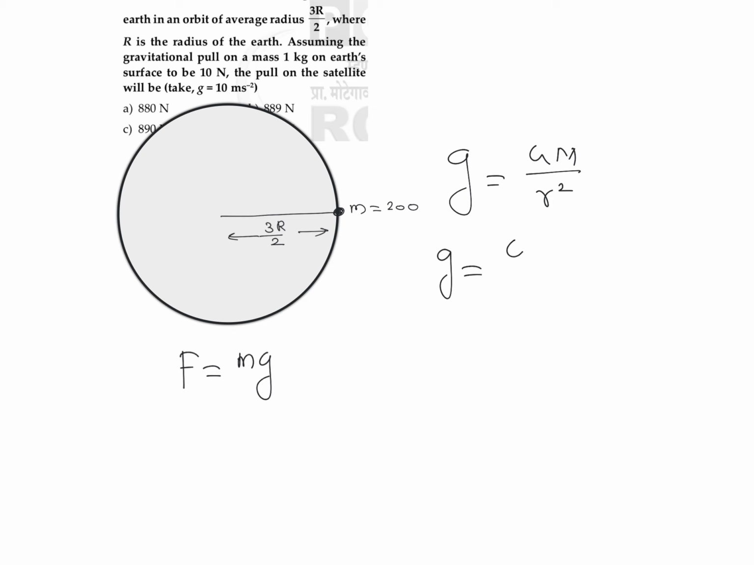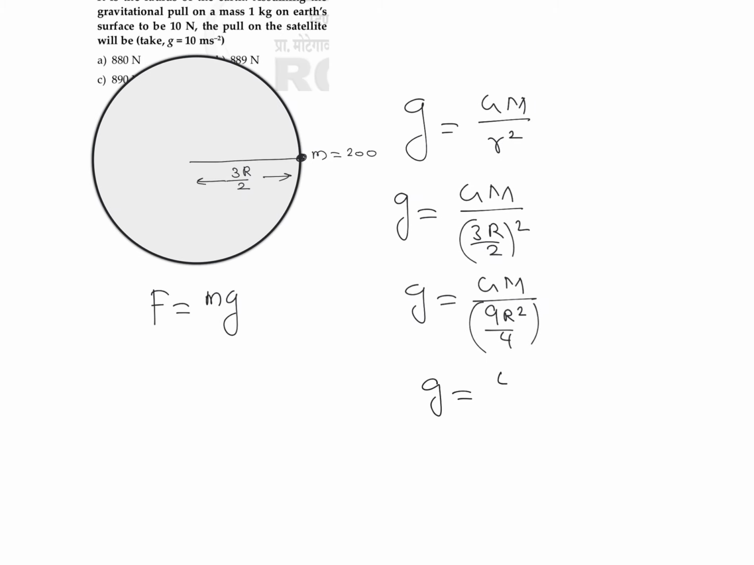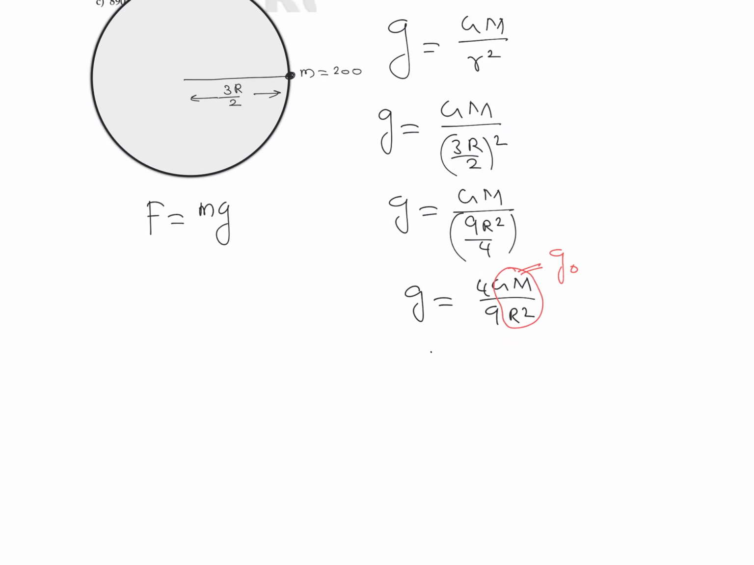So you can write this is equal to G into M divided by distance from the center, which is 3r by 2, so we need to write (3r by 2) square. So this can be written as GM divided by 9r square by 4, or you can write this g is equal to 4GM divided by 9r square. And we know that this term GM by r square is representing acceleration due to gravity on the surface. So you can write acceleration due to gravity where the satellite is 4 by 9 times that of acceleration due to gravity on the surface.